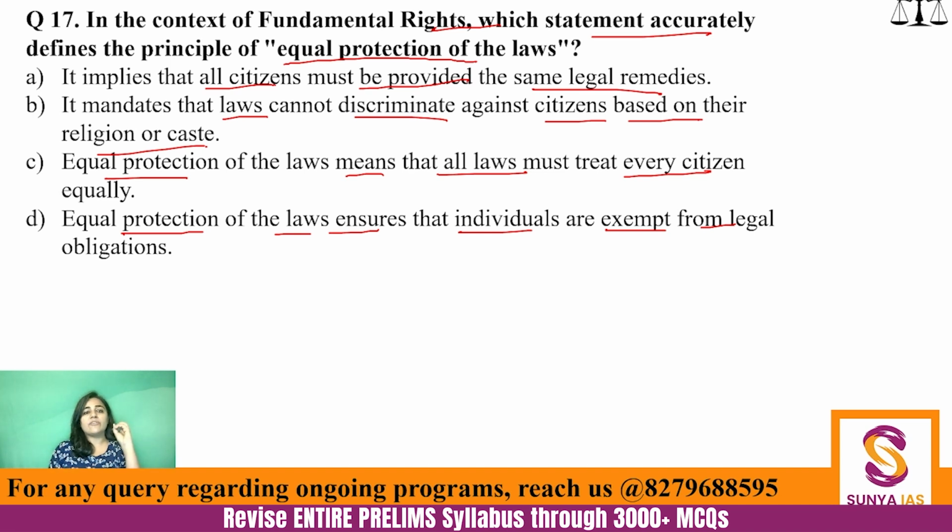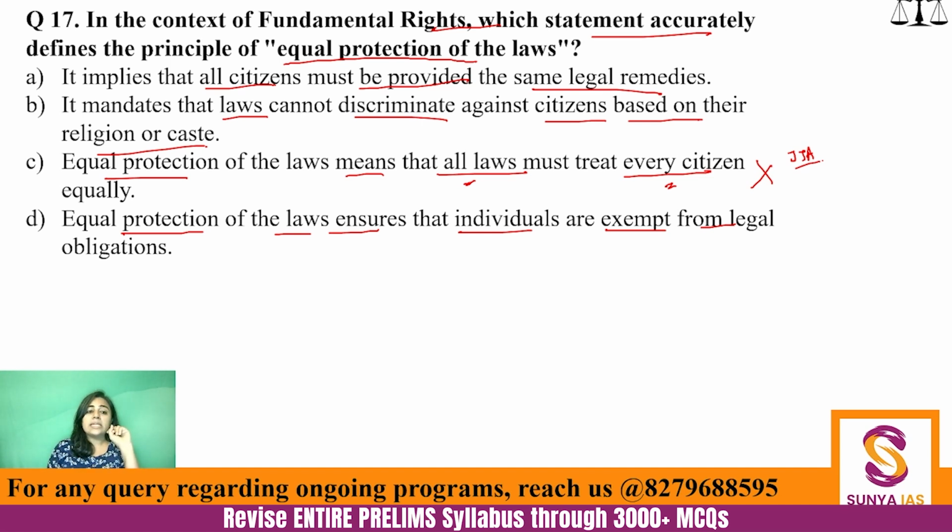Okay. So let's just start eliminating with the obviously wrong options. Like option C, for example, equal protection of laws means that all laws must treat every citizen equally. No, this is blatantly wrong because some laws in themselves have some extra and special provisions for treating some sections of the society differently. So, for example, the Juvenile Justice Act, right? It treats the juveniles in a different way than you would treat a criminal, proper criminal, right? It gives some leeway to the juvenile to actually reform themselves. So equal protection of laws does not mean option C.